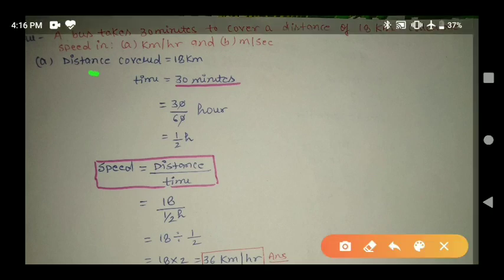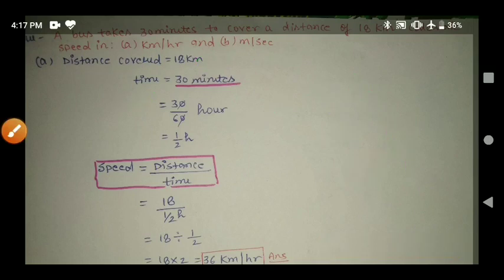Calculate speed in kilometer per hour and meter per second. So distance covered by the bus is 18 km and time is 30 minutes. First of all convert this 30 minute in hour. So 30 by 60. By this we can convert minutes in hour. 3 by 6, so we'll get half an hour.